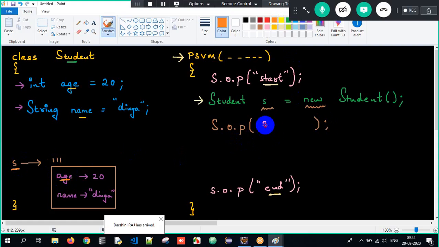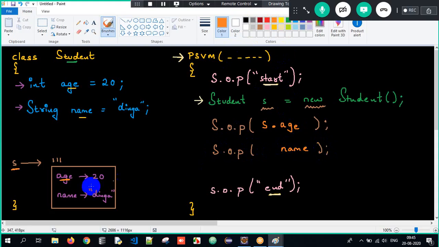So the object name is S dot, and I have to make use of a variable called age because the age is present within the object S. So I have to write S dot age. Similarly, if I have to print the name, how will I print it here? System.out.print name. Will I directly write it as name here? No. Why? Sir, the name is present within the object S, sir. So you have to write it as S dot name.